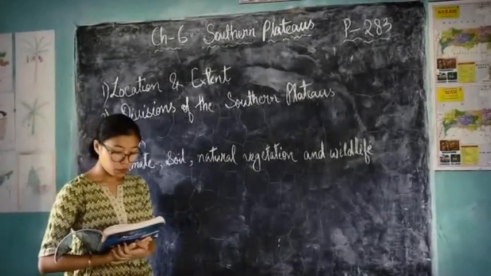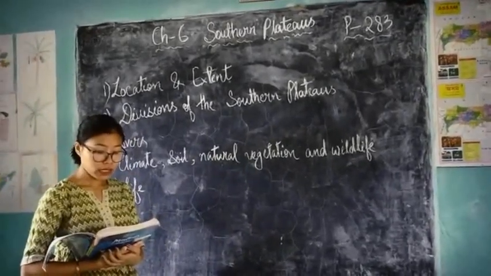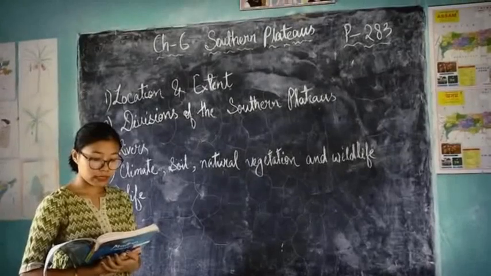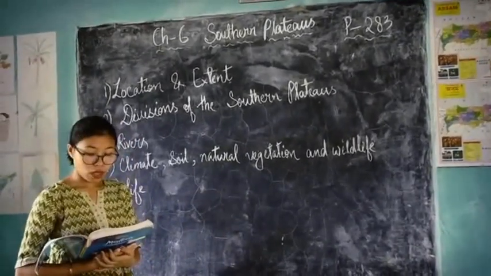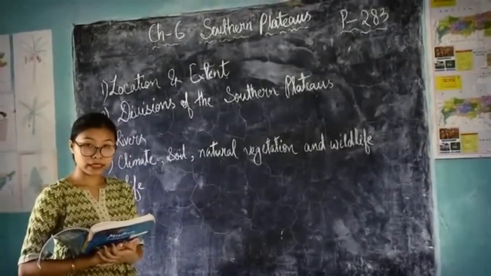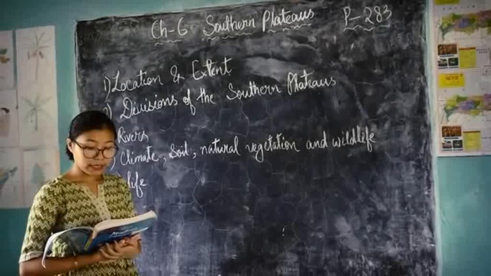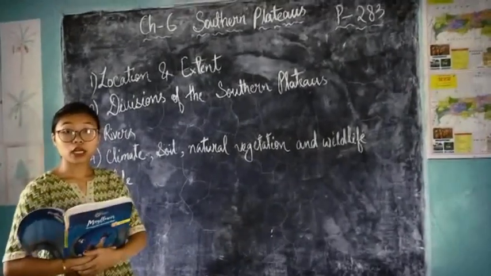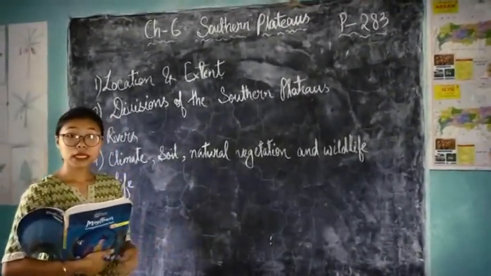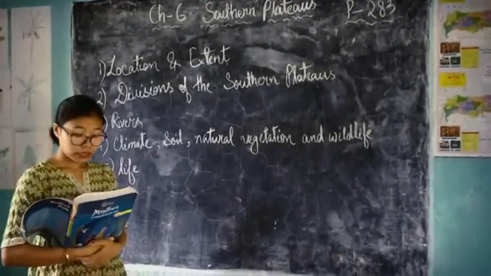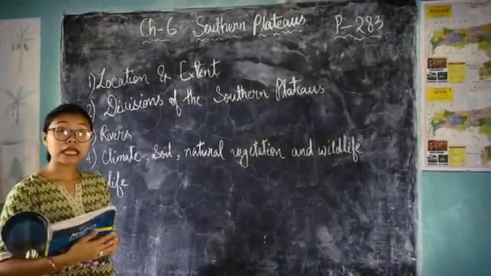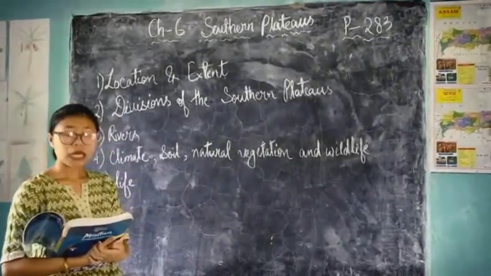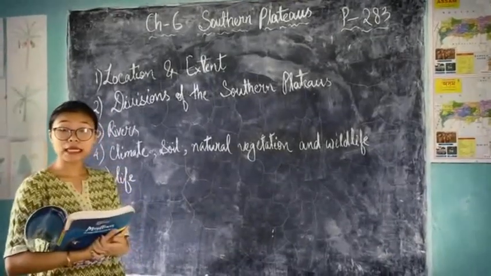The Chota Nagpur Plateau spreads across the... substance which is found deep inside the earth.